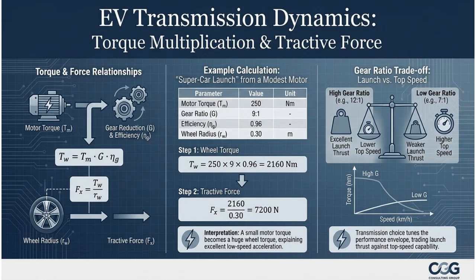Let us now express these relationships mathematically, so we can clearly quantify how the transmission influences vehicle behavior. Because of gear reduction, a relatively small motor torque is multiplied into a much larger wheel torque. This torque amplification at the wheels is what gives electric vehicles their strong launch performance. That is why EVs are capable of excellent low-speed acceleration, even without multi-speed transmissions.